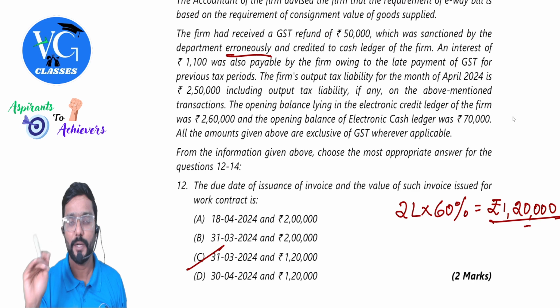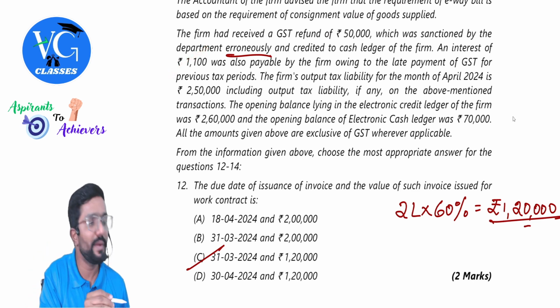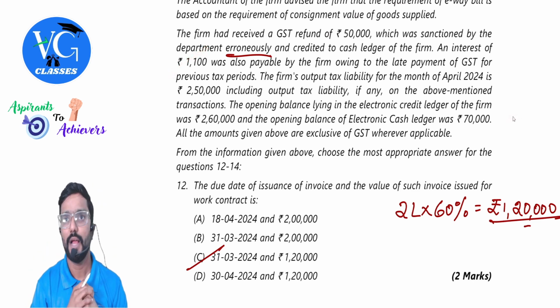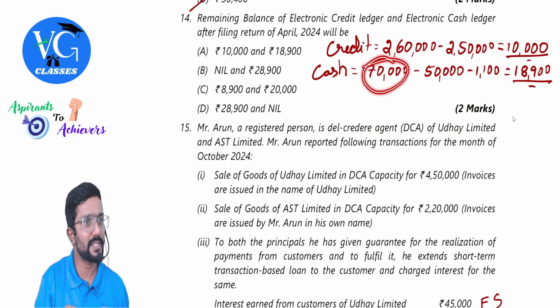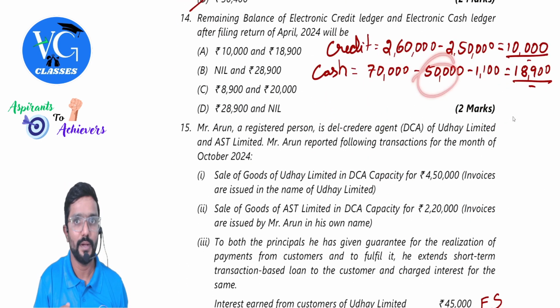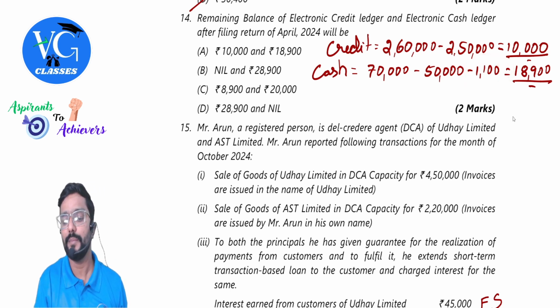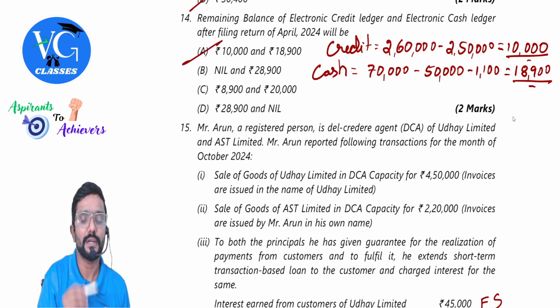Plus this interest, I have to pay through the cash ledger. So 70,000 was the balance, which includes the refund, but the refund was given by mistake. Reduce it. Then interest has to be paid through the cash ledger. Remaining balance is how much? 18,900.